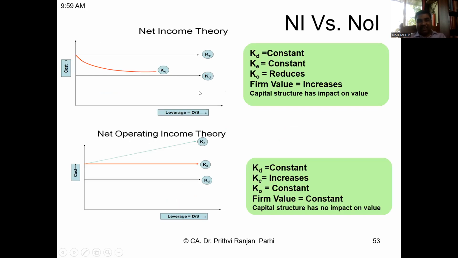If I summarize here, net income theory says KD is constant, cost of equity is constant, but KO reduces, value of the firm increases. So capital structure has an impact on the value, right? Capital structure is relevant. Second theory says KD is constant, KE increases, KO is constant, firm value is constant. Since firm value is constant, capital structure doesn't have any impact on value of the firm. It is irrelevant.